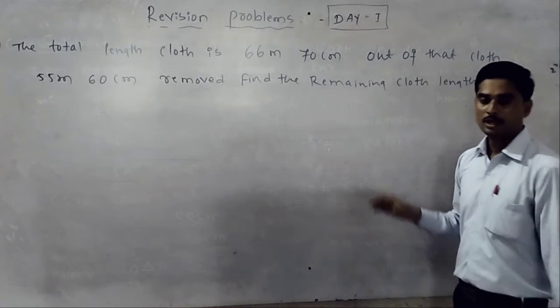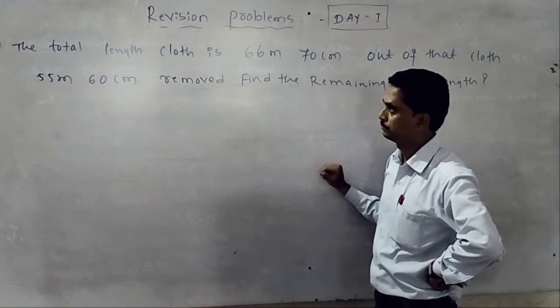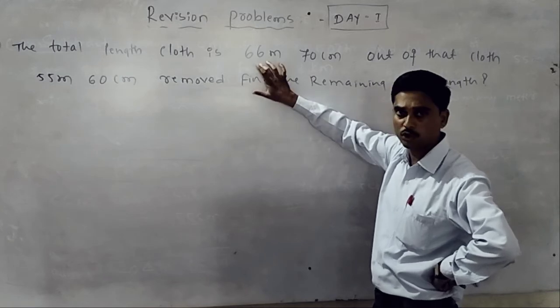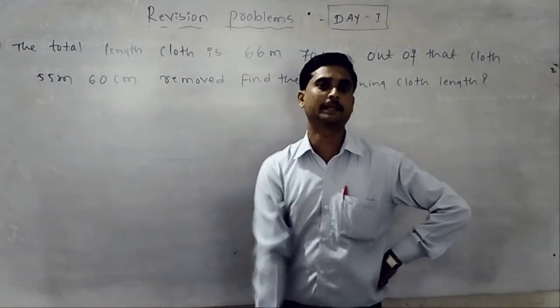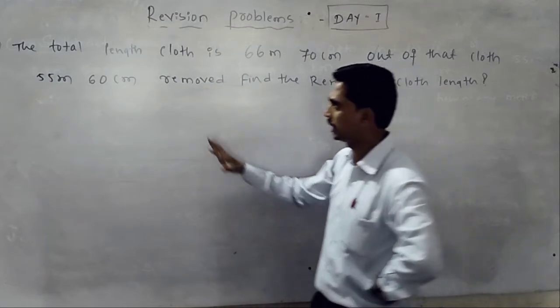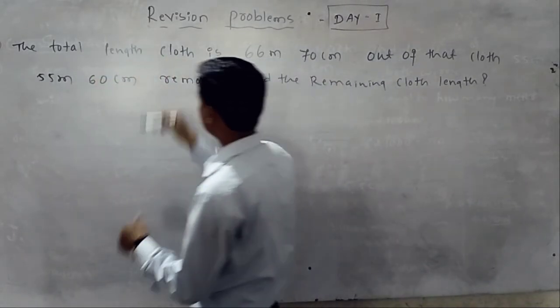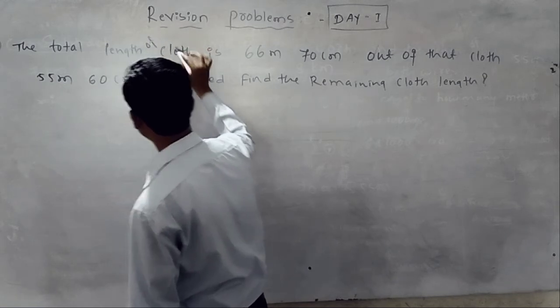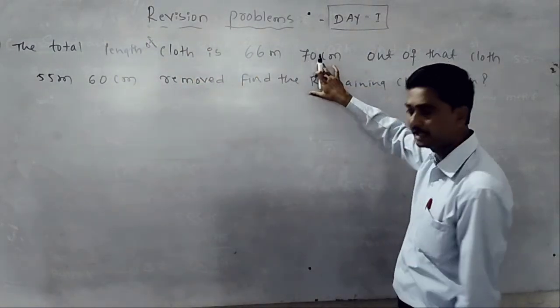Okay, what I told, every time first you should read the question properly 2 or 3 or 10 times. You have to read properly. The total length of cloth is 66 meter 70 centimeter.